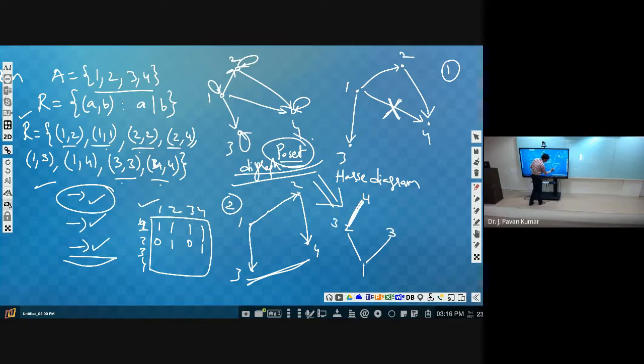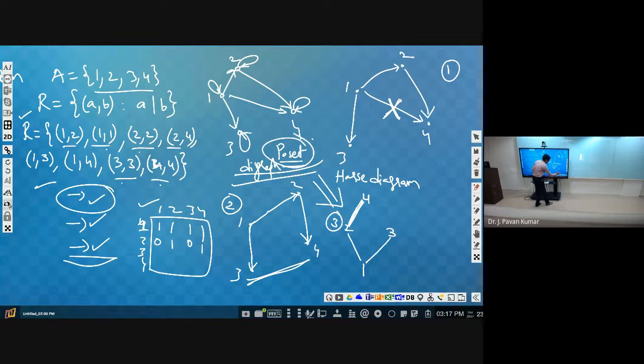The third step is, in order to eliminate the directions, or arrows, we make use of levels, and at each level we check whether this is related to this or not, and accordingly we put edges. You may have doubts if you have random names, not 1, 2, 3, 4. If you have other names, you need not worry, you can take anything, and which one is the base we will come to know as we proceed.